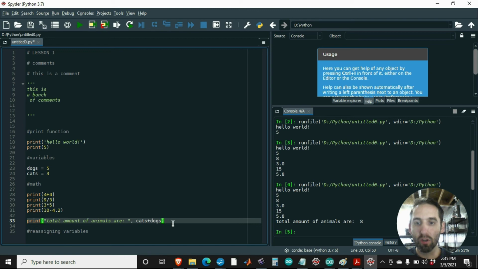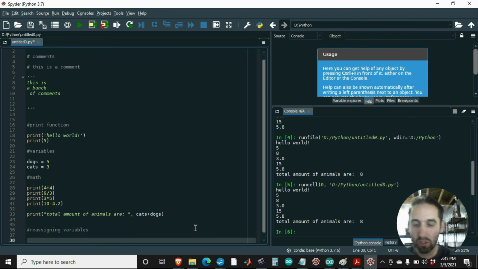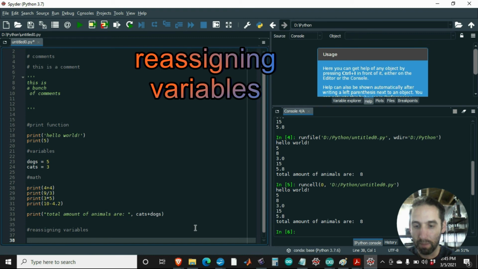You've got the same guy, but he has 2 different names, or you change his name, like somebody getting married, she changes her last name. So the way you would reassign a variable is you could do something like this. I'm just going to say total animals equals cats plus dogs.